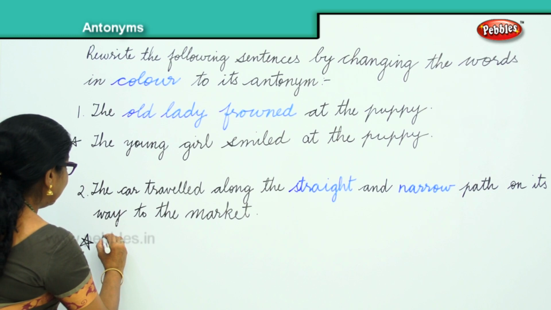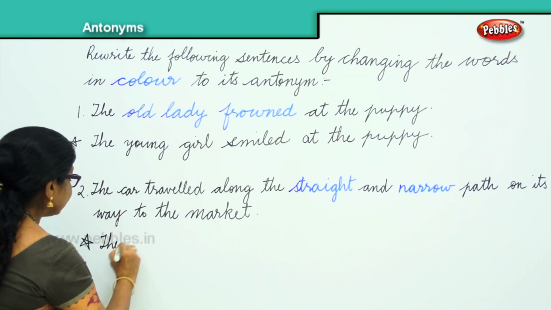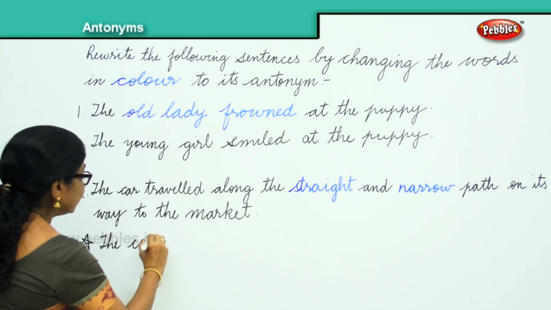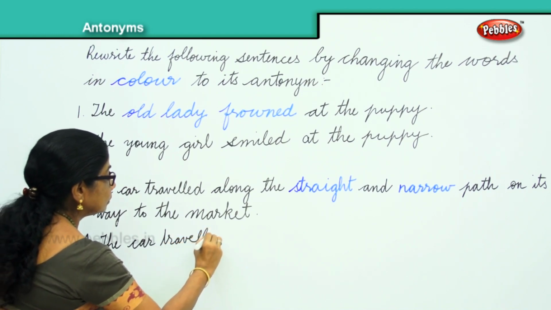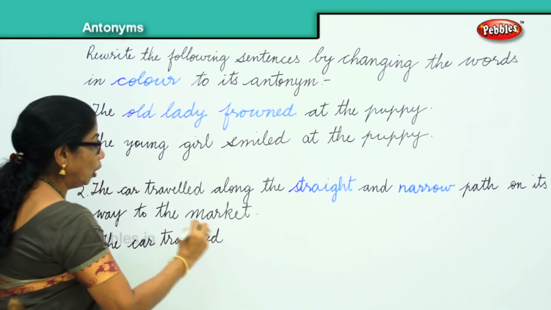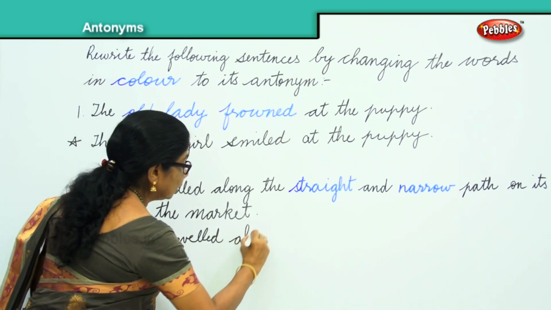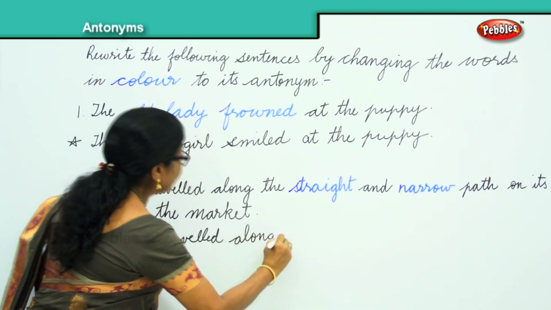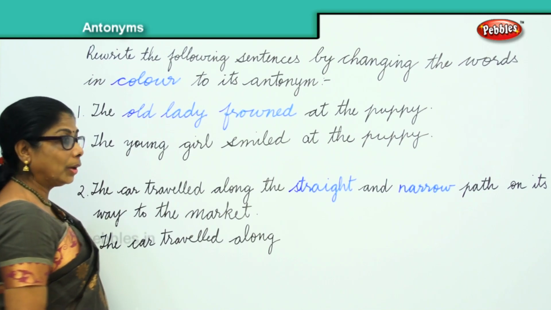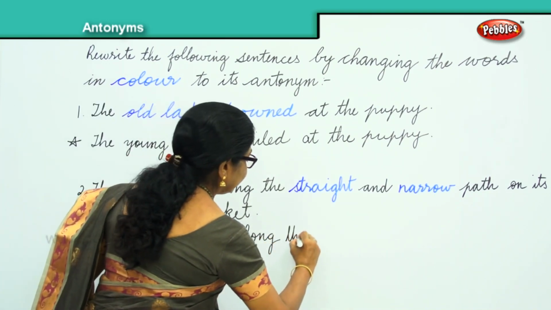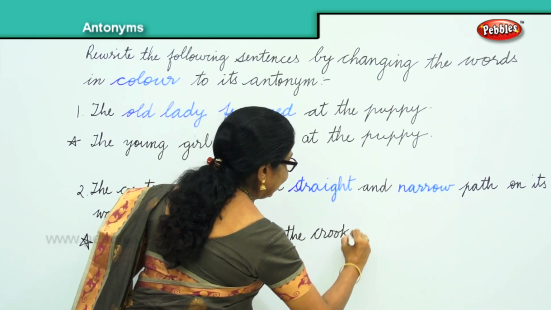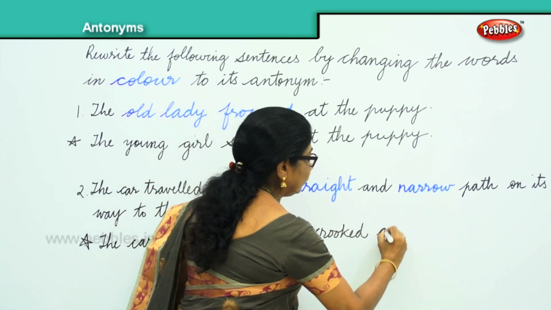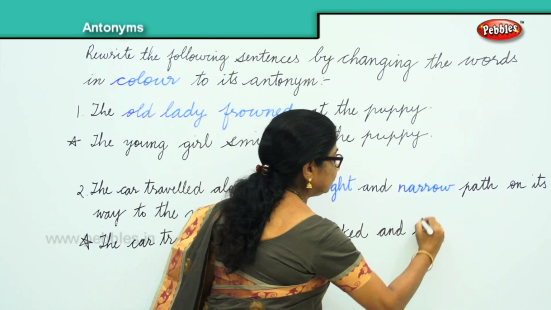Okay. The car travelled along the crooked and broad path.